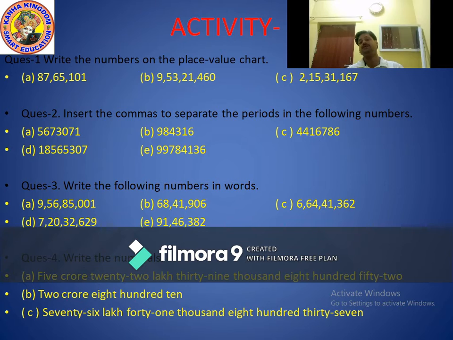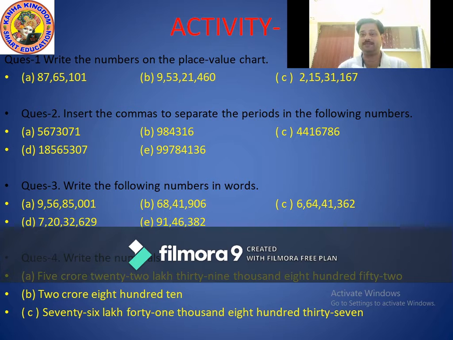In the second question you have to insert the commas, as in the second question which I already explained. Insert the commas to separate the periods.